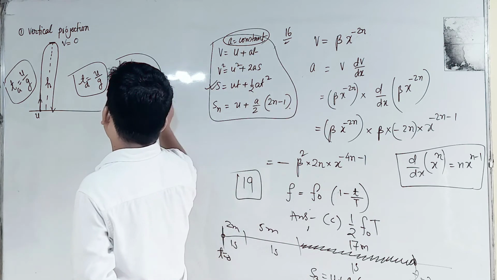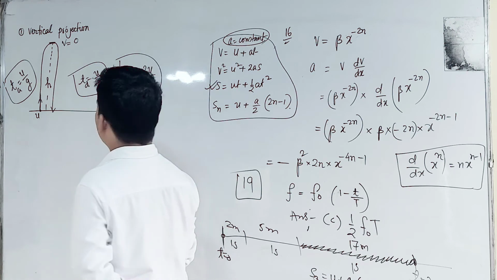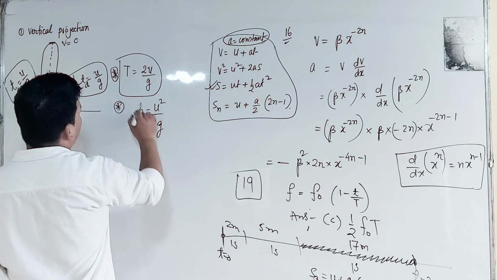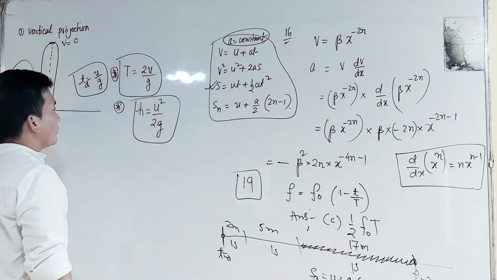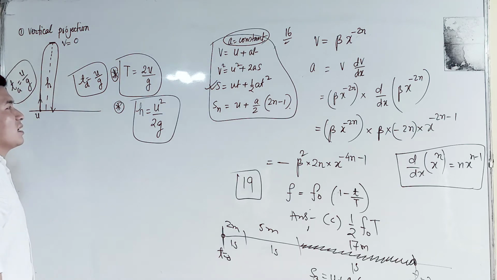What is the maximum height reached? The maximum height reached by a particle projected with velocity u will be equal to u square divided by 2g. Is it dependent upon the mass? No, it doesn't depend upon the mass.